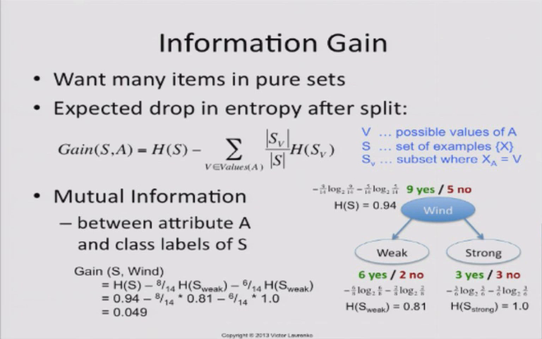So now you know how you pick the best attribute. Now you know what the algorithm does. The algorithm takes each attribute in your data set, computes the information gain, computes how many bits you would gain by doing the split, and then does what? Picks the attribute with the highest gain. Because picking the attribute with the highest gain will give you the most clarity that you can get at this point in time.